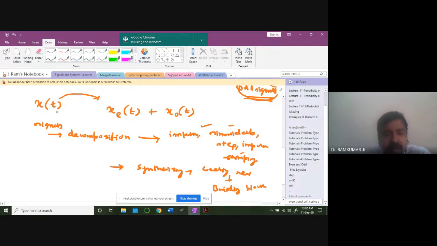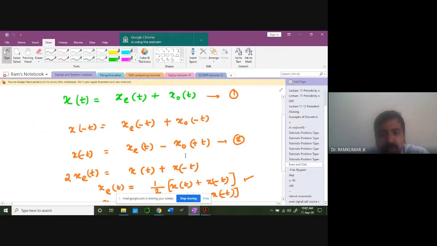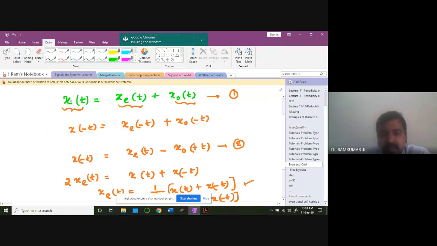In the same manner, I'm going to decompose my original x of t signal into two signals. One is the even component, another one is the odd component. In order to compute the even component, you can do something like this. I can write my original signal as xe of t plus xo of t. Now, simply time reverse it: t equal to minus t. What do I get? x of minus t equals xe of minus t plus xo of minus t.